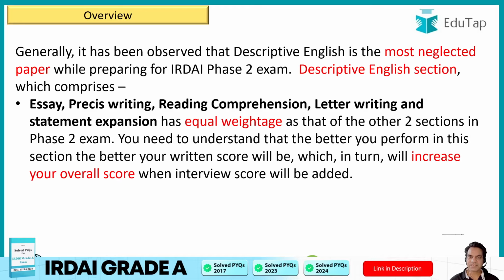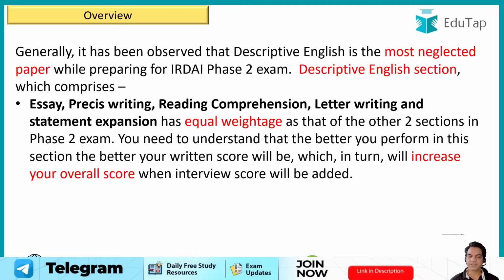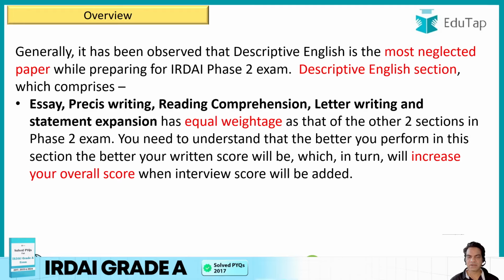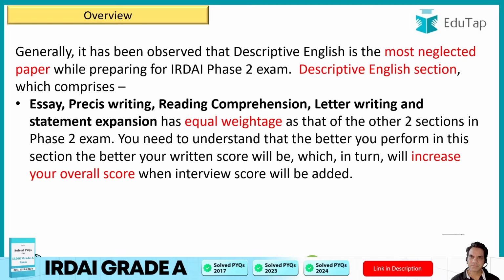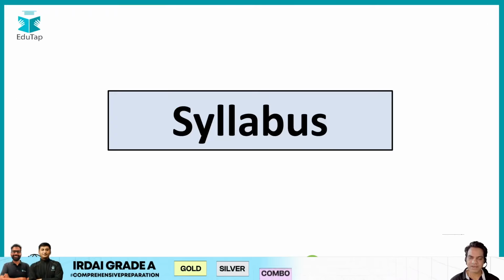Now you need to understand that the better you perform in this section, the better your written score will be, which in turn will increase your overall score when the interview score is added to your final score. So make sure that you do well in your descriptive English so that you do not lose out on marks, you achieve a high score and you are able to make it to the final list. So descriptive English is a game changer in this exam guys, in IRDAI Phase 2.